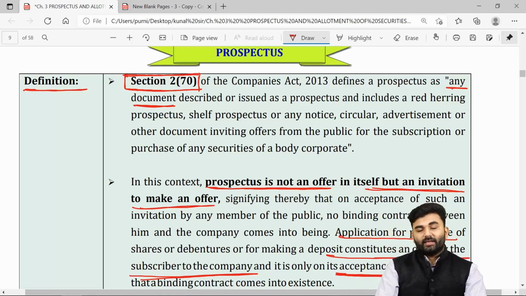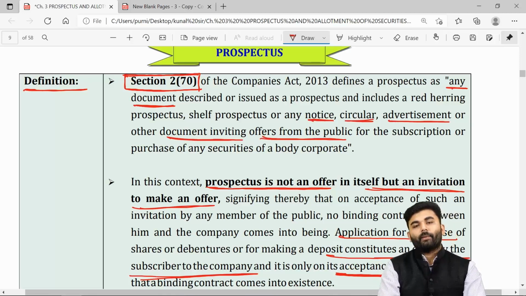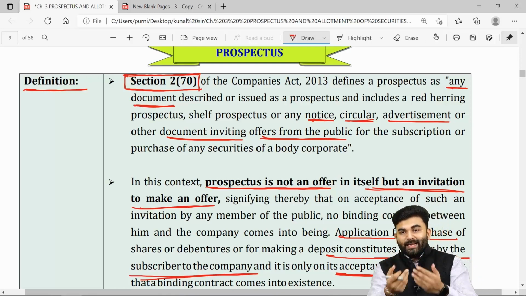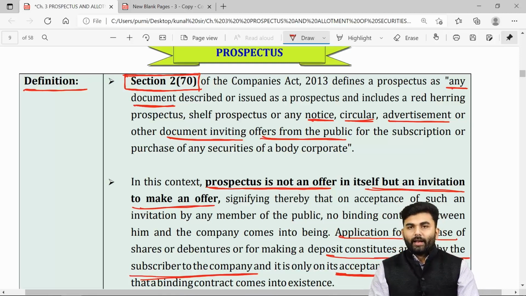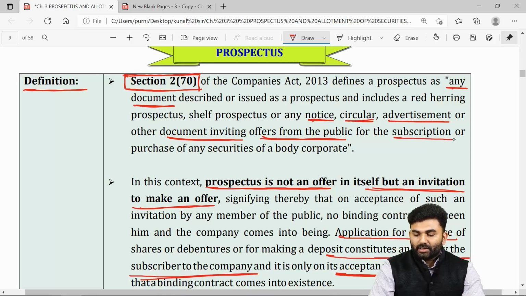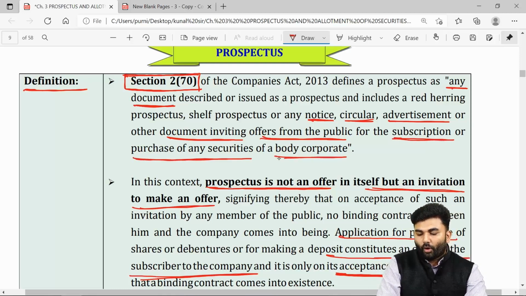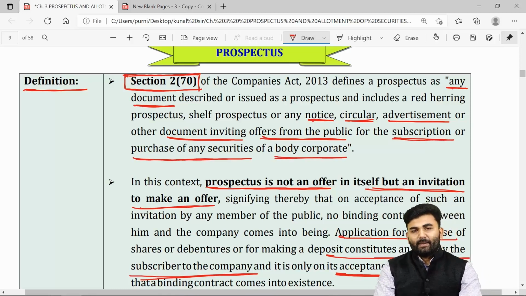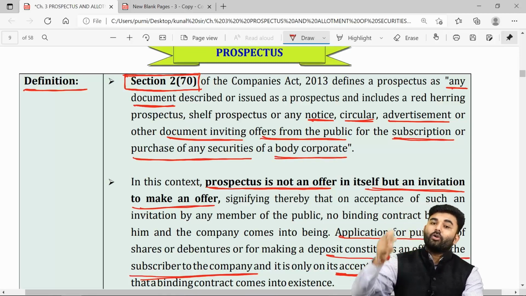A prospectus is any document, or it can be in the form of a notice, a circular, an advertisement, or any such document which is inviting offers from the public at large, so that the public at large can subscribe to or purchase the securities of a body corporate. When I say body corporate, it includes a company.